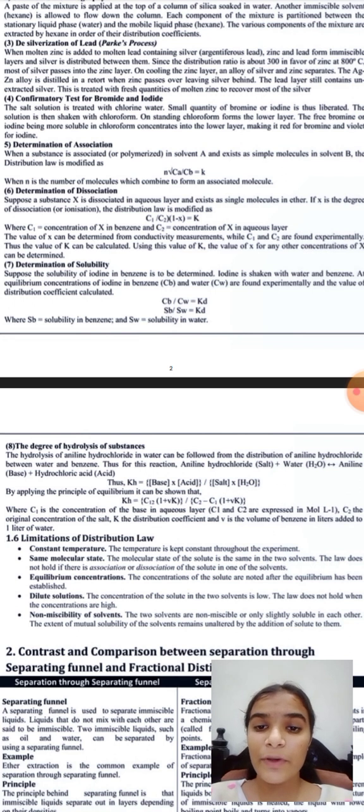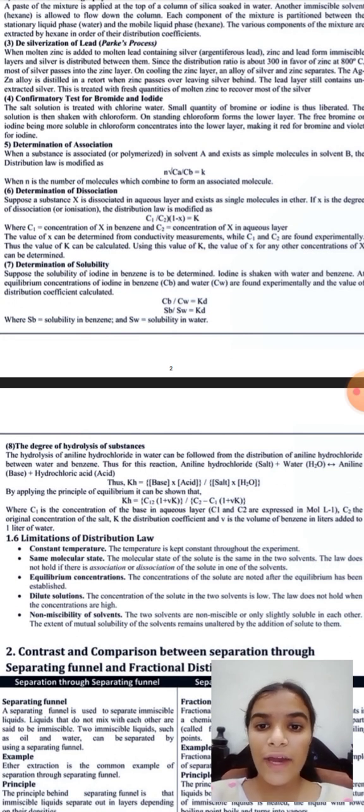Now the sixth point is determination of dissociation. Suppose a substance X is dissociated in the aqueous layer and exists as a simple molecule in ether. If x is the degree of dissociation or ionization, the distribution law is modified as C1 upon C2 into (1 minus x) equals K, where C1 is the concentration of X in benzene and C2 is the concentration of X in the aqueous layer.